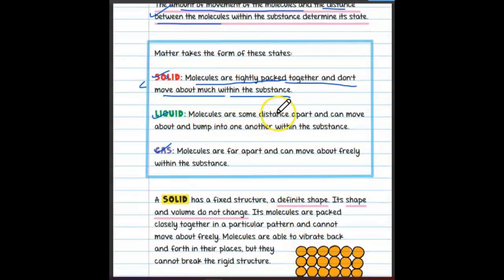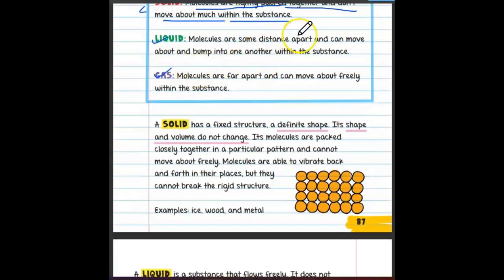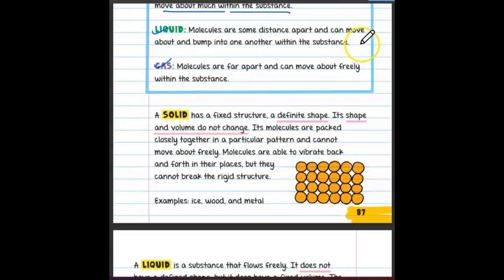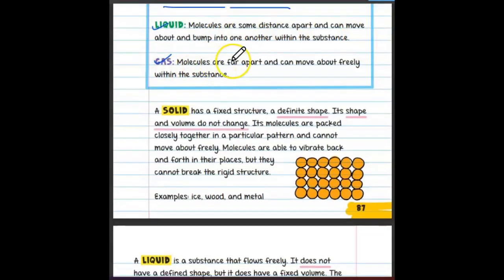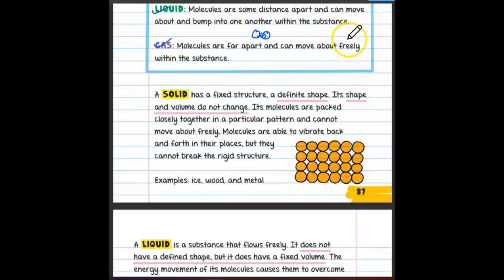Liquid molecules are some distance apart and can move about and bump into one another within the substance, right? That is liquids. And molecules bumping into one another means just colliding with each other, right? Colliding with each other within the substance.